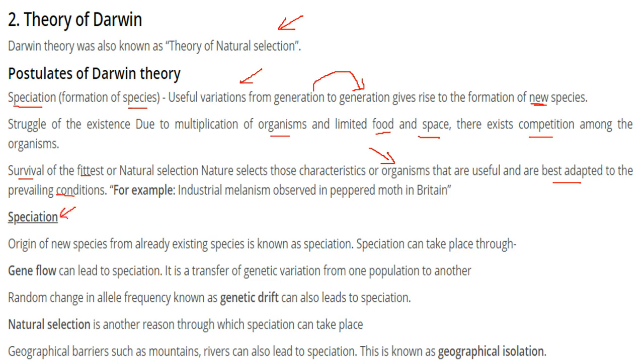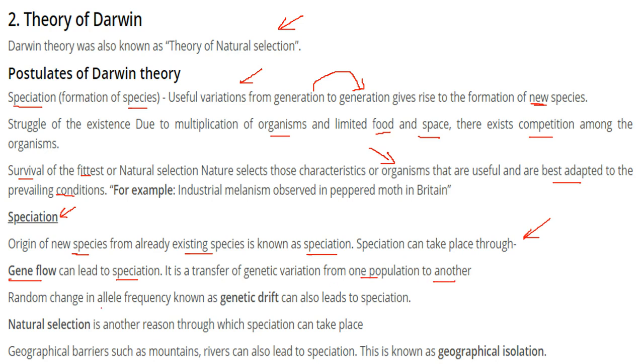Speciation. What is speciation? The origin of new species, or the evolution of new species from already existing species, is known as speciation. And speciation can take place through various processes. One is gene or genetic flow. This can lead to speciation, and this is basically a transfer of genetic variation from one population to another.